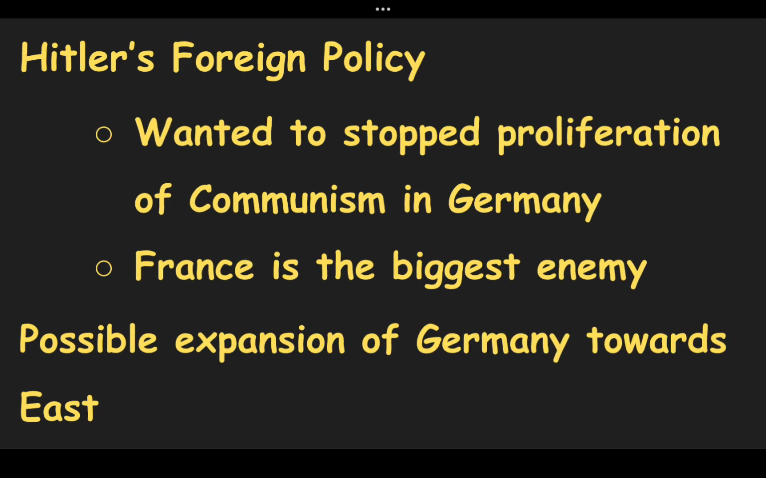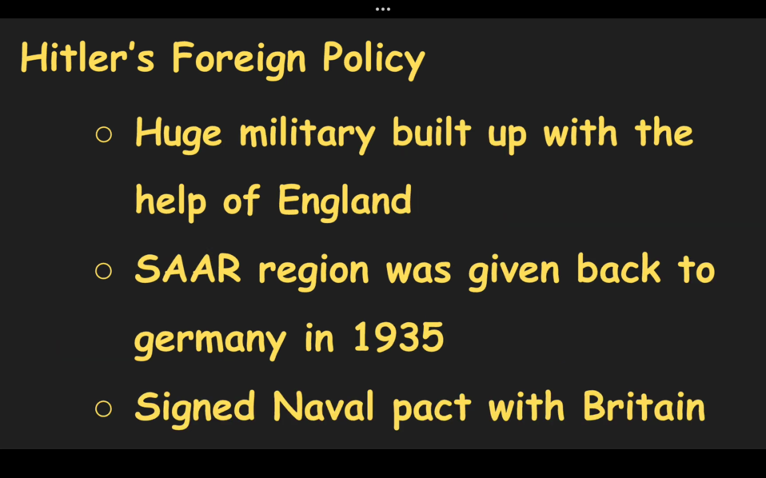Next, we have Hitler's foreign policy. First is the establishment of an all-German Empire. He declared the Treaty of Versailles illegal, stopped the spread of communism, declared France the biggest enemy, and said that the possible expansion of Germany is going to be toward the east, which means the USSR. Hitler resigned from the League of Nations Conference on Disarmament in 1933 and started a huge military setup with the help of England. The Saar region was given back to Germany in 1935 with the support of Britain.